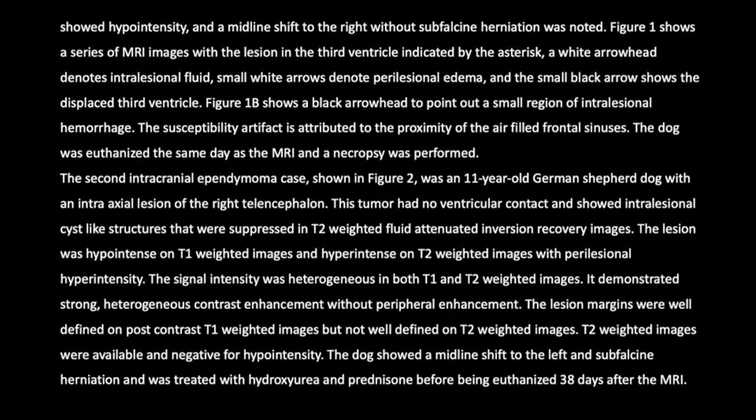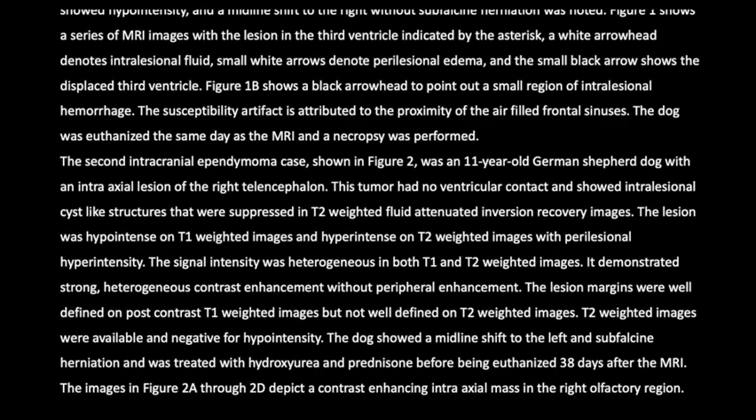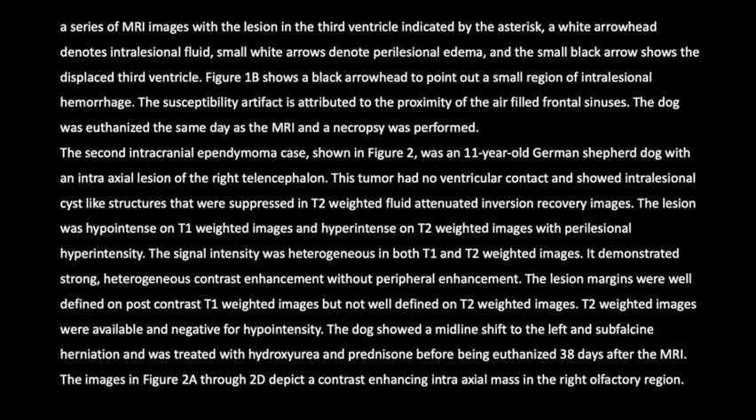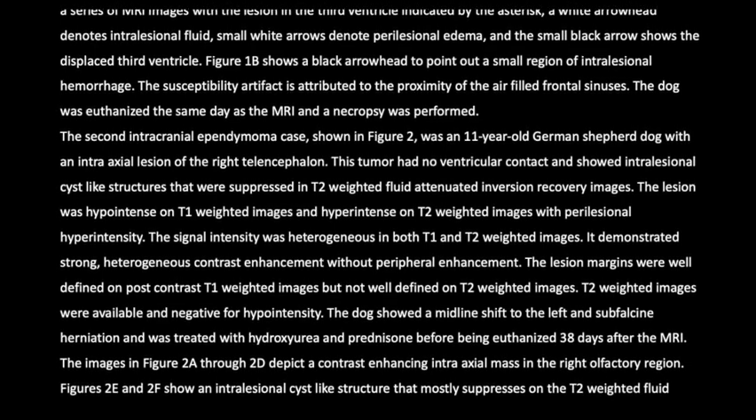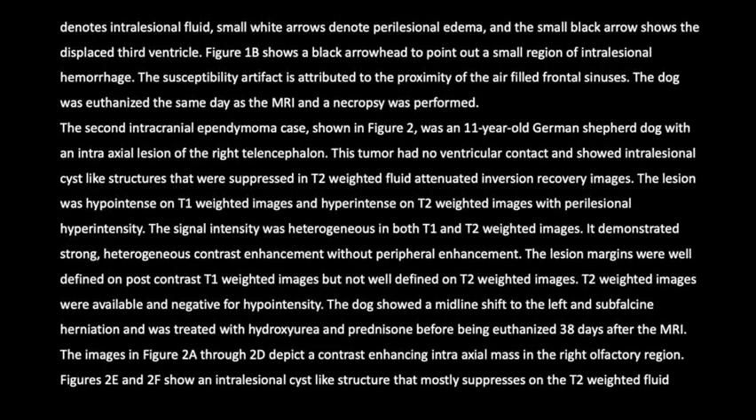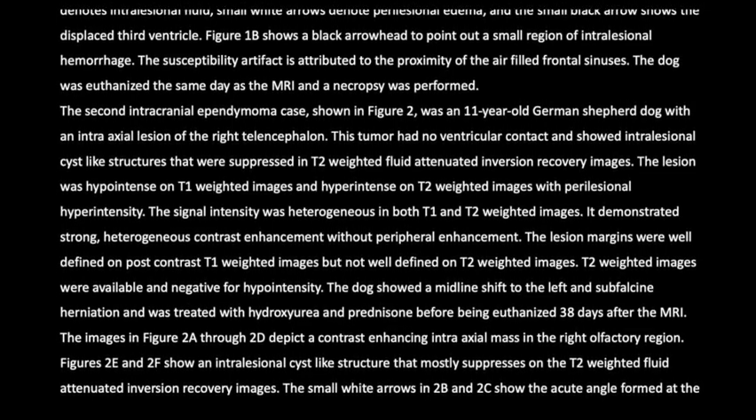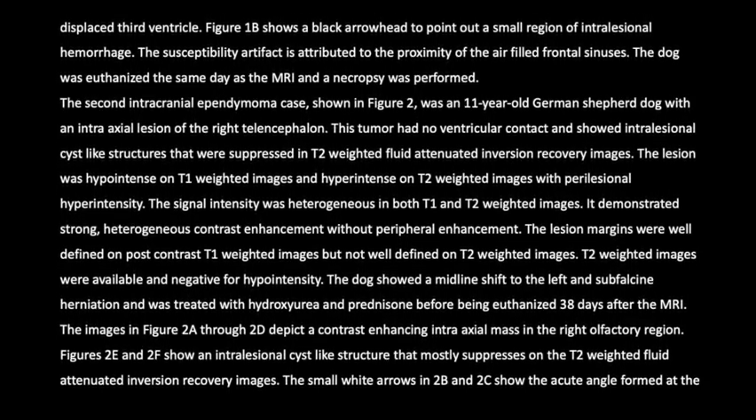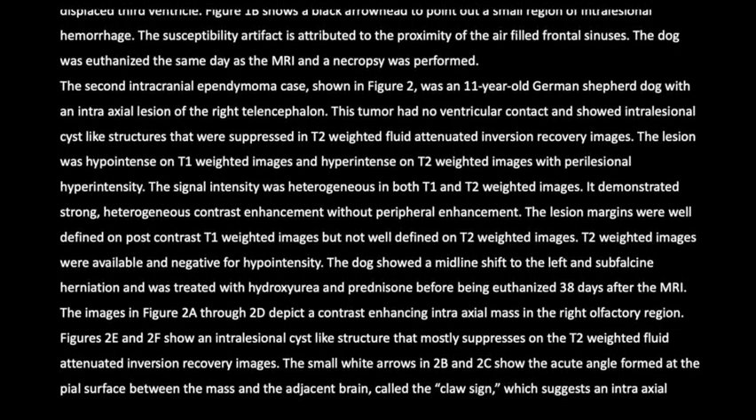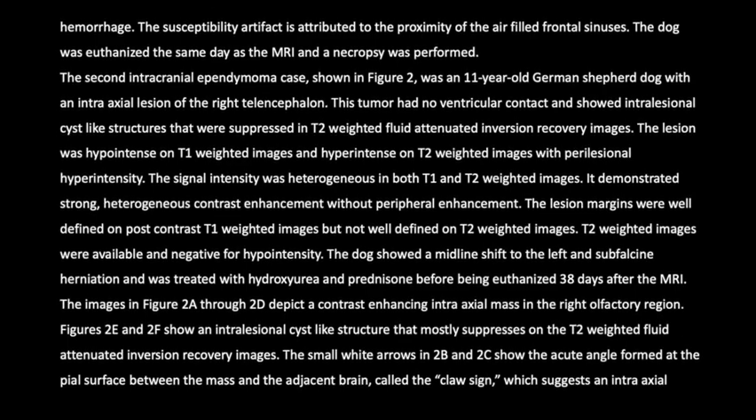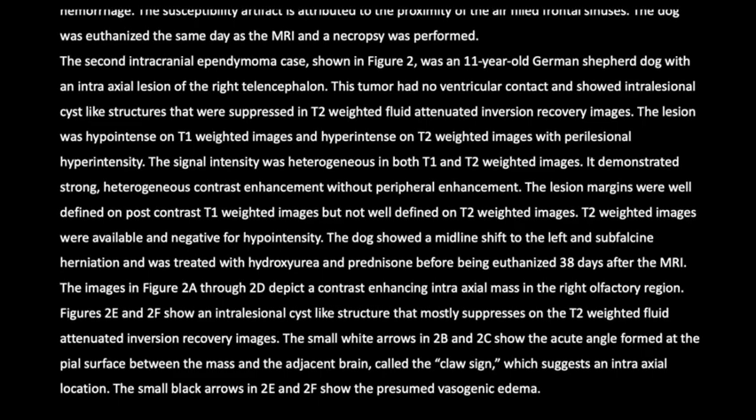The second intracranial ependymoma case, shown in Figure 2, was an 11-year-old German Shepherd dog with an intraaxial lesion of the right telencephalon. This tumor had no ventricular contact and showed intralesional cyst-like structures that were suppressed in T2-weighted fluid-attenuated inversion recovery images. The lesion was hypointense on T1-weighted images and hyperintense on T2-weighted images with perilesional hyperintensity. The signal intensity was heterogeneous in both T1 and T2-weighted images.